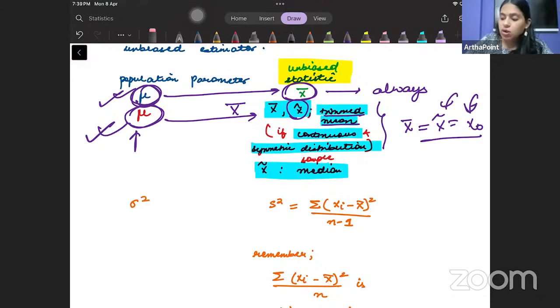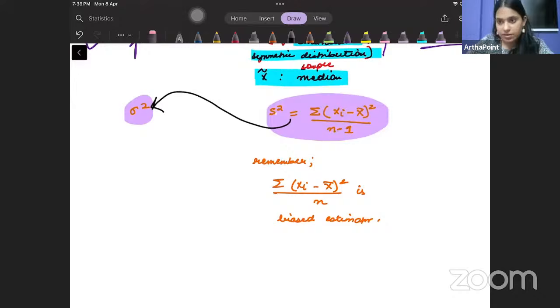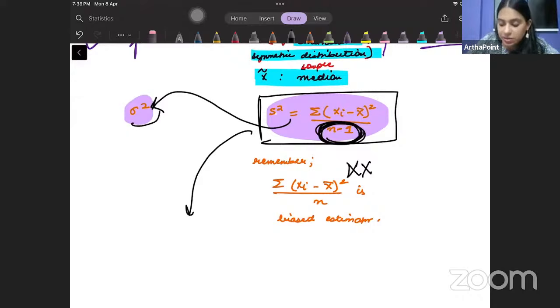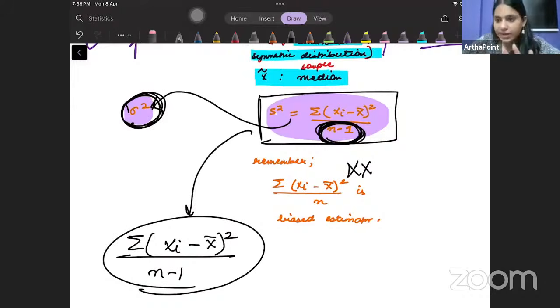Okay, now let's talk about the variance. Please remember that the sample variance is an unbiased estimator of the population variance, but the formula of sample variance is when you divide by n minus 1, not by n. So the formula of the unbiased estimator of sigma square is summation of (xi minus x bar) whole square divided by n minus 1 and not n. Am I clear with it? So this is an unbiased estimator of the variance of the population.